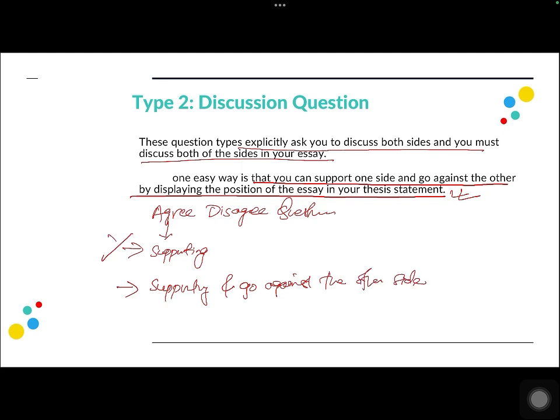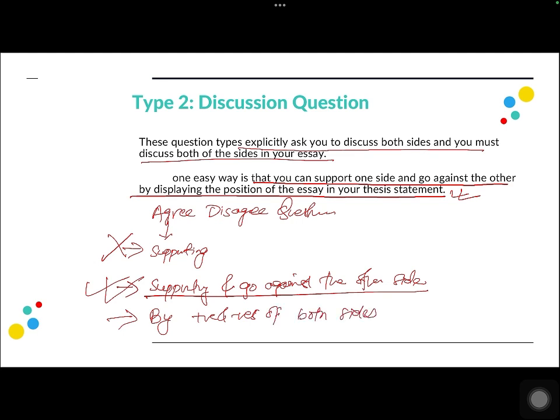Now in a discussion question, you do not have this option and you must just follow, you must discuss both the sides and then come to an opinion. There are other ways also that you can solve a discussion question, which is by presenting positives and negatives of both sides, and then also you can come to an opinion as to why you believe which you think is the better option. So these are the two ways that you can follow in a discussion question. You cannot just talk from one side in a discussion question, you must discuss both the sides.